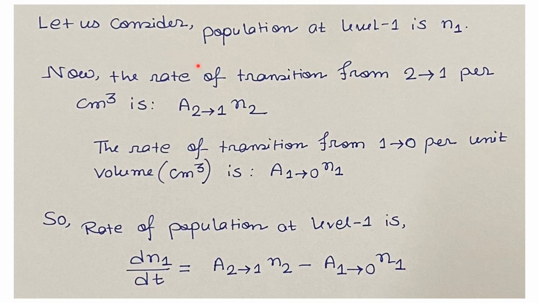Now let us consider the population at energy level 1 is N1. The rate of transition from the energy level 2 to energy level 1 per centimeter cube is A21 times N2. The rate of transition from the energy level 1 to energy level 0 per unit volume, that is centimeter cube, is A10 times N1. The rate of population at the energy level 1 is then given by dN1/dt equals A21 times N2 minus A10 times N1.